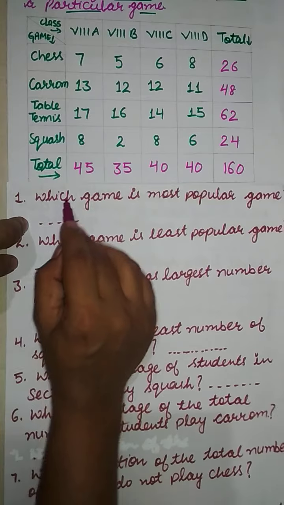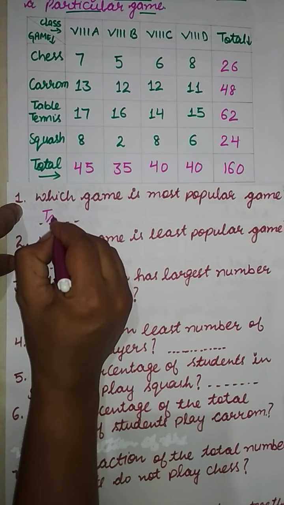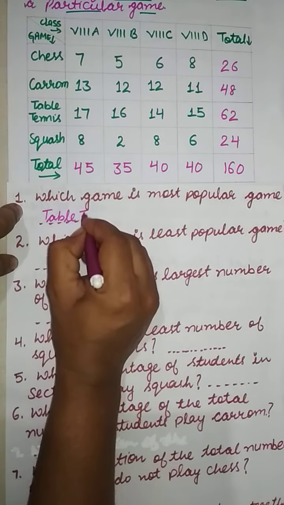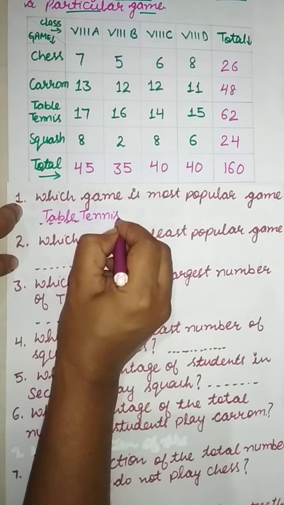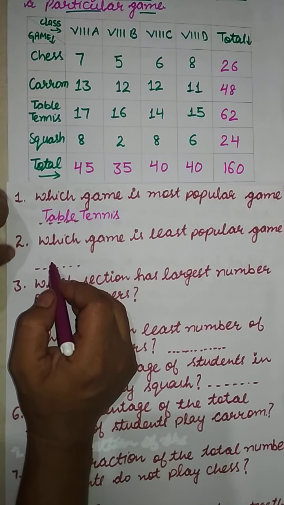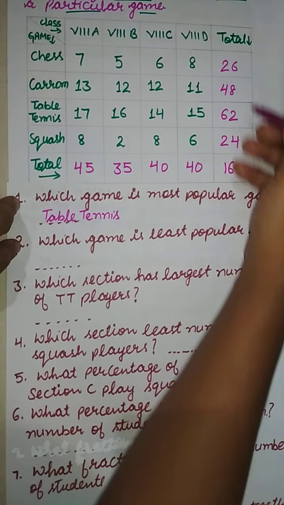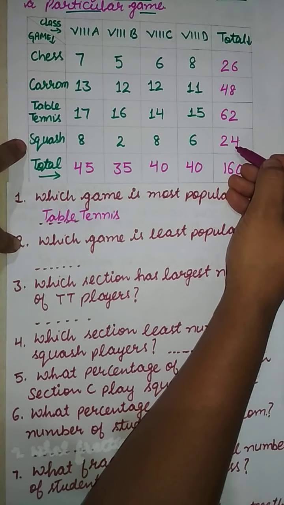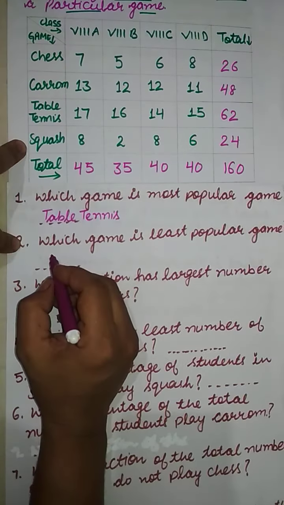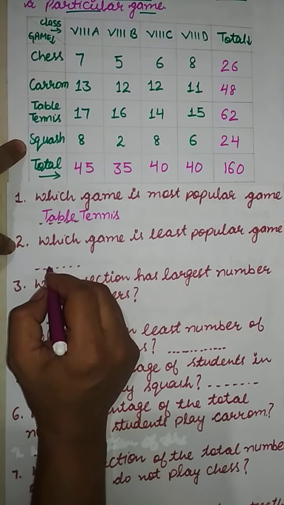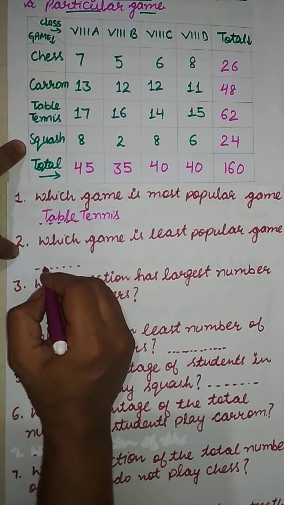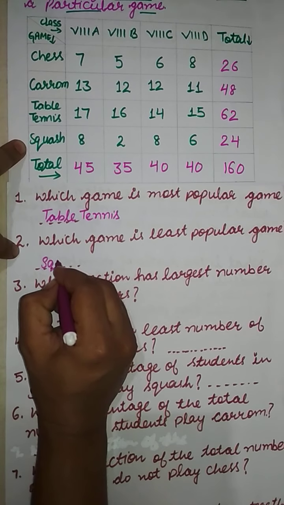So we can say that table tennis is the most popular game. So the right answer is table tennis. Which game is least popular? Now see the lowest number. This is 24. It is corresponding to squash. So the right answer for the second one is least popular game is squash.